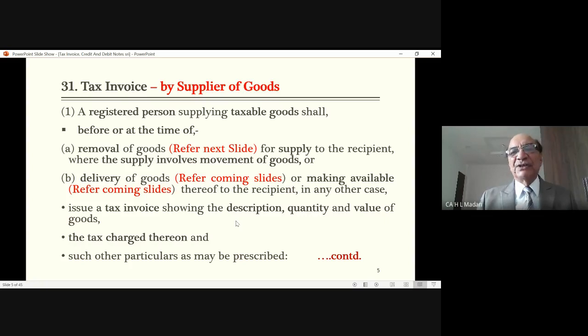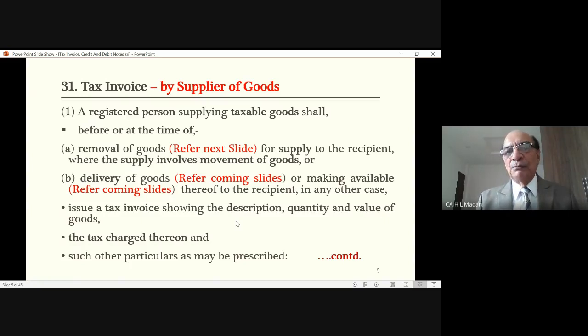Not 1 day in advance, I'm sorry. In this case, it will not be 1 day in advance. It will be as soon as the goods are coming to you, to the counter, the counterman may prepare the invoice by the time you reach the counter. Or he will make the invoice at that point of time when you reach the counter and ask for delivery of the goods. So the invoice can be prepared by him before or at the time of delivery of the goods.